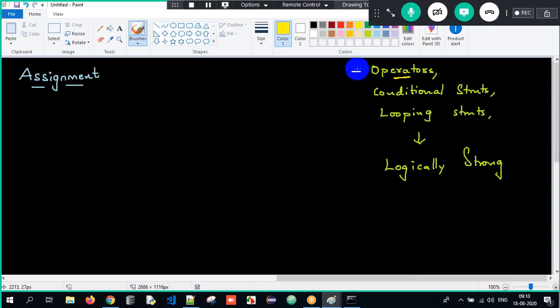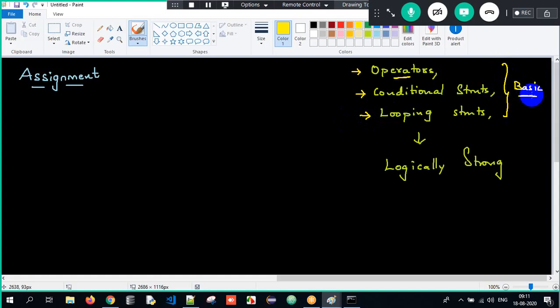First go through operators, then conditional statements like if, else if, nested if, switch, generally used for decision making. Next, looping: for loop, while loop, do while loop. Once you are strong over these topics, your basic foundation is done. Your basics are very strong now.